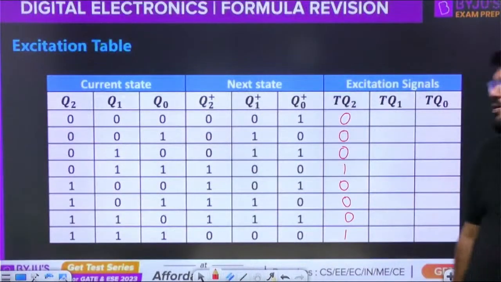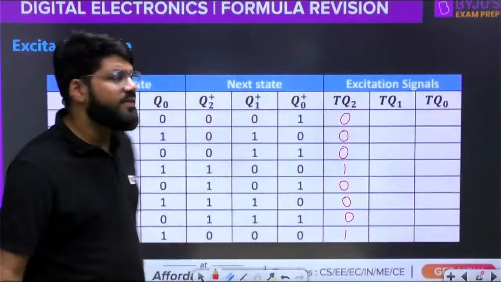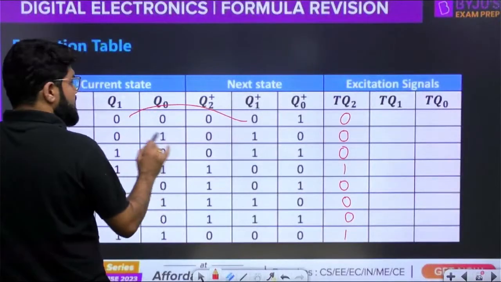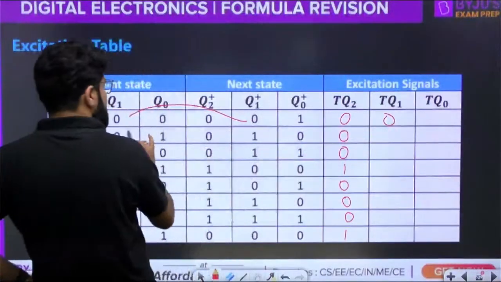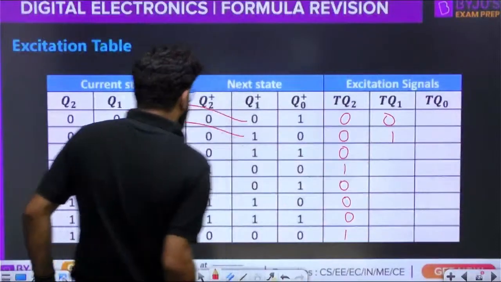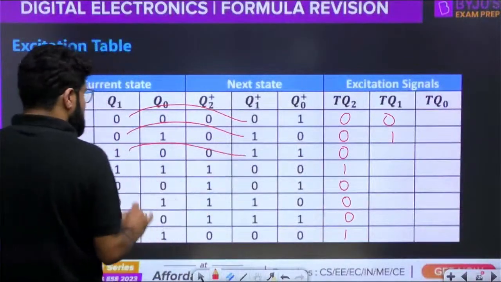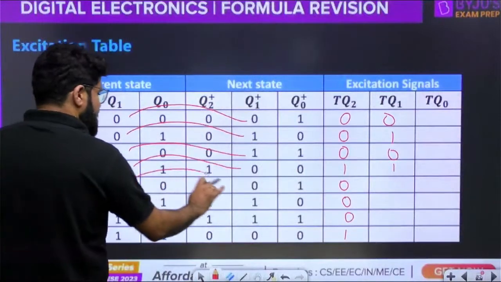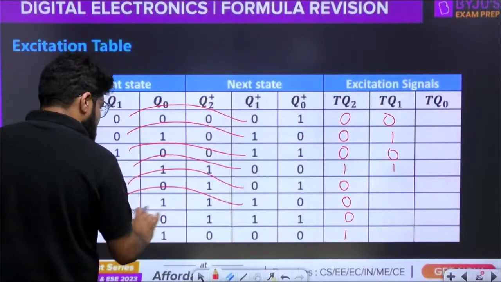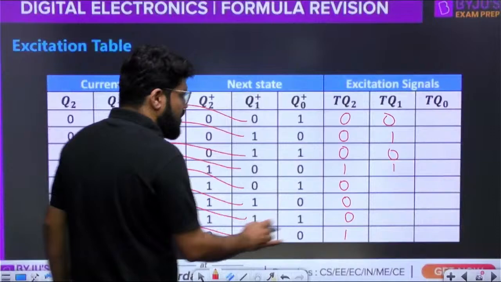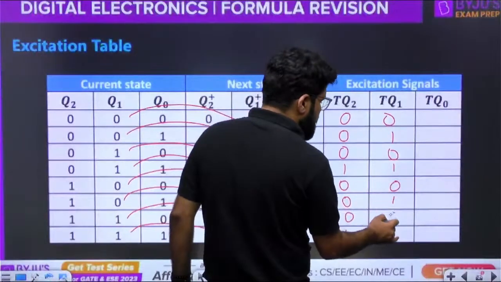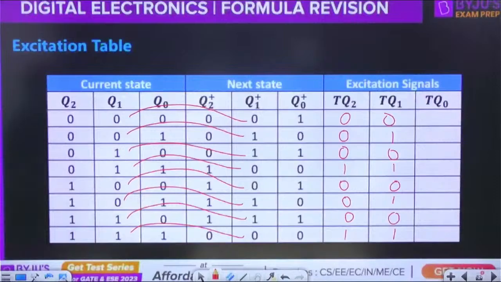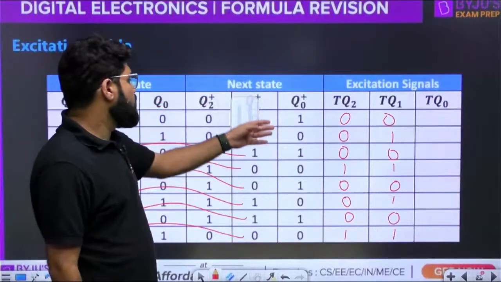Next बोलिए. Similarly, we will write down for Q1. So Q1, 0 to 0, same. 0 to 1, toggle. Okay, now 1 to 1, same. 1 to 0, toggle. So same and toggle. Again, guys, once it is same, then next cycle it toggles. So alternate 0, 1. Got this? Yes. Next, let us look at the Q naught.